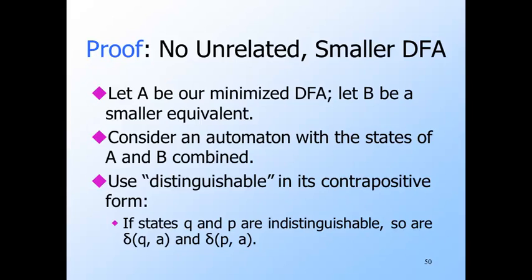Suppose A is our DFA and B is a hypothetical equivalent with fewer states. Imagine we combine the states of A and B to form a larger DFA. It doesn't matter what the start state of the combined automaton is, but the final states are those of A and B. We need to use distinguishable in its contrapositive form. That is, if W distinguishes delta of QA from delta of PA, then surely AW distinguishes Q from P. So if Q and P are indistinguishable, then so are their successors on any input A.